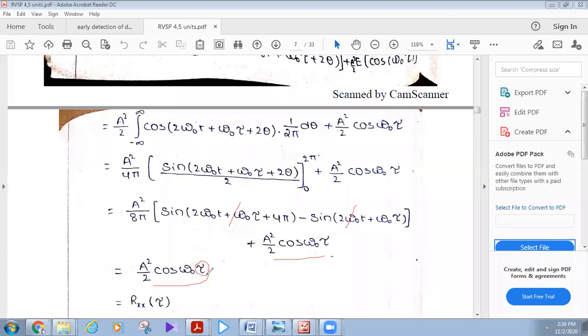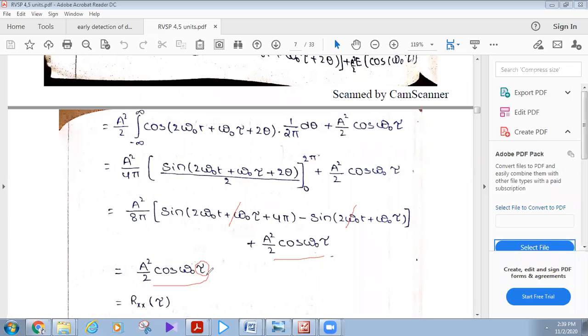The autocorrelation function depends on tau and not on t. Finally, we get A square by 2 cos omega naught tau, which depends only on tau and will not depend on t.